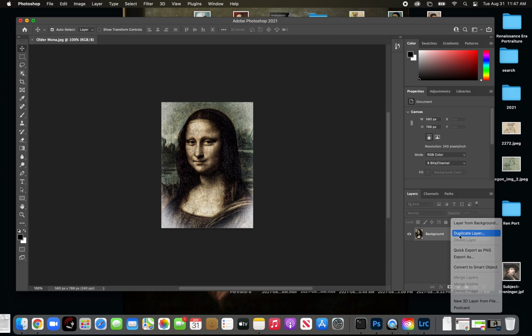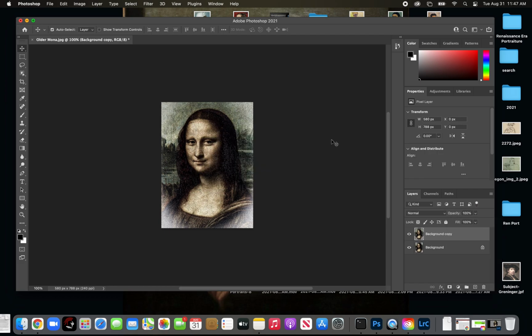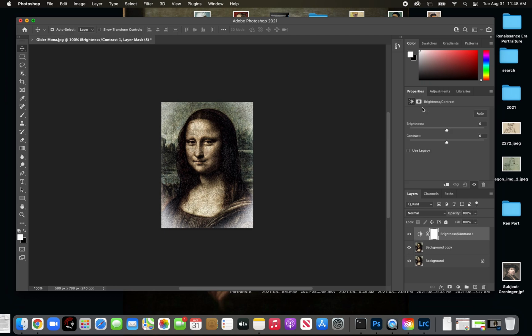I like to make a duplicate layer, and I just name it background copy so that this always stays the same, and I can edit on the background copy. I might want to make some adjustments just for fun. I could mess with the brightness. I already kind of did this in Lightroom, but play around with it a little bit.